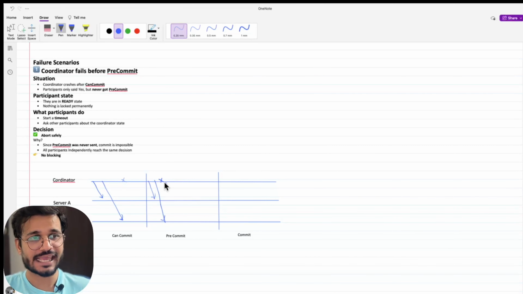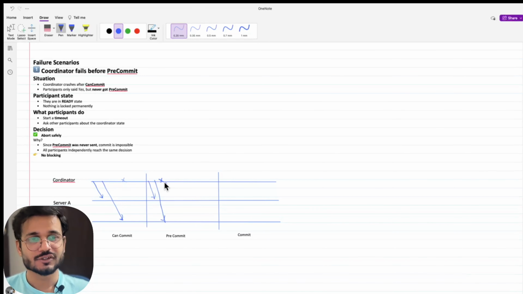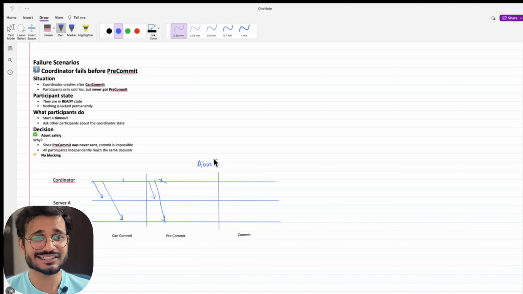Now in this case, the participants might be in the ready state, so they will start the timeout process. If they haven't received any message from the coordinator, they'll abort. They will not move forward with a commit because they haven't received any information yet, and it is still pre-commit.